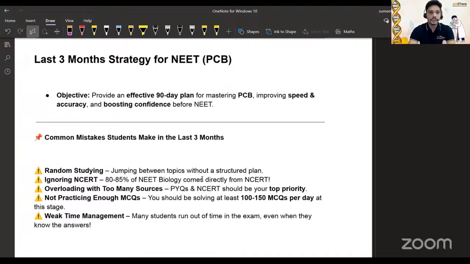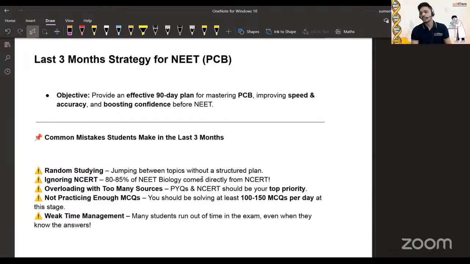Okay, everyone. So first of all, tell me one thing. What are the common mistakes students are making in the last 3 months? First of all, they study randomly, jumping between topics without a structured plan. That's the problem, right? So we need a structured plan to conquer what we actually want. Before we dive into more detail, let me tell you, this webinar is designed for you to understand in a proper way. Everybody is studying, but how to study effectively and how to manage all these subjects is the very important point we are going to talk about.